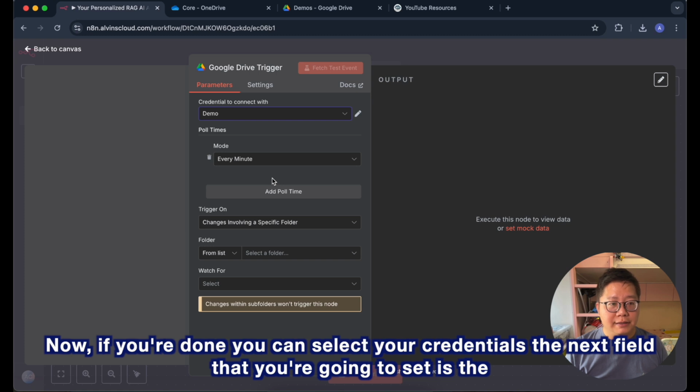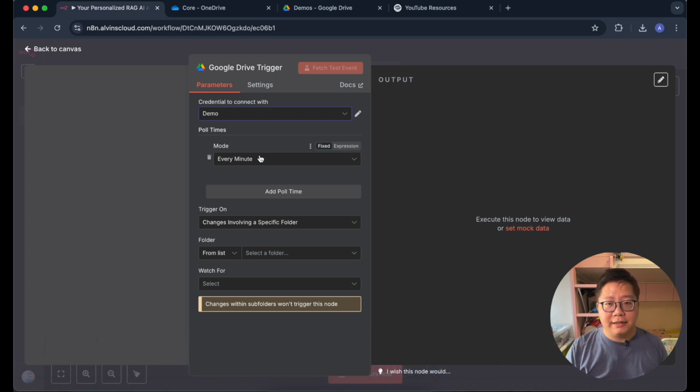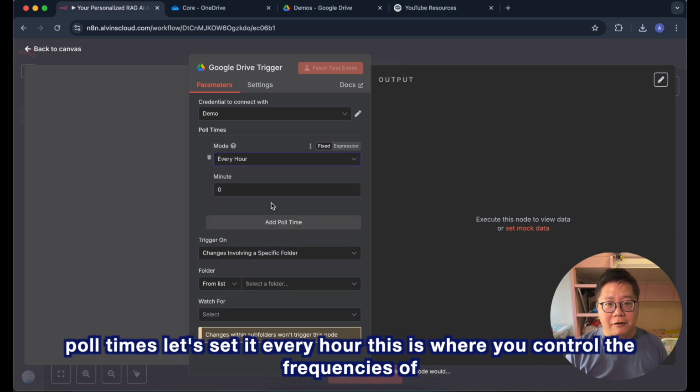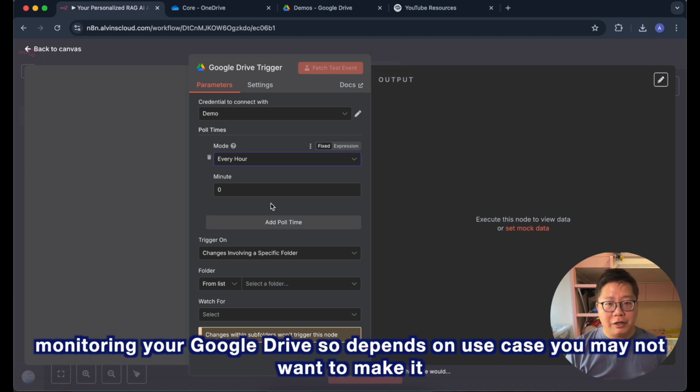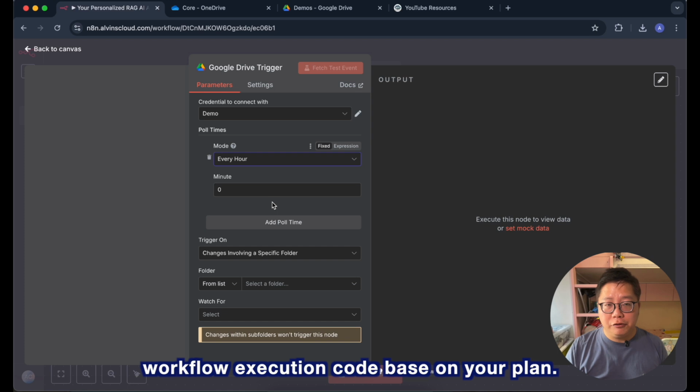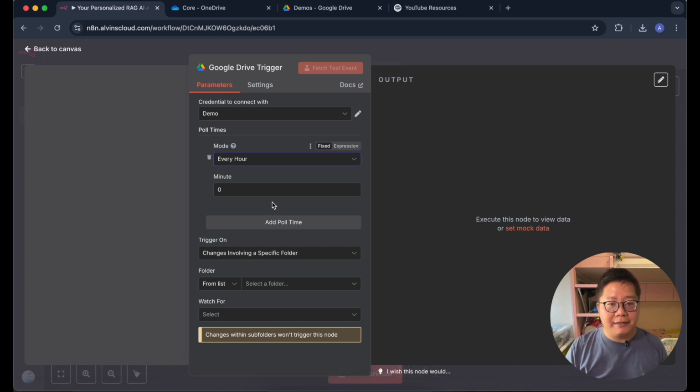The next field that you're going to set is the poll times. Let's set it every hour. This is where you control the frequency of monitoring your Google Drive. So it depends on use case. You may not want to make it too frequent, especially if you are using n8n cloud service, which has workflow execution quotas based on your plan.